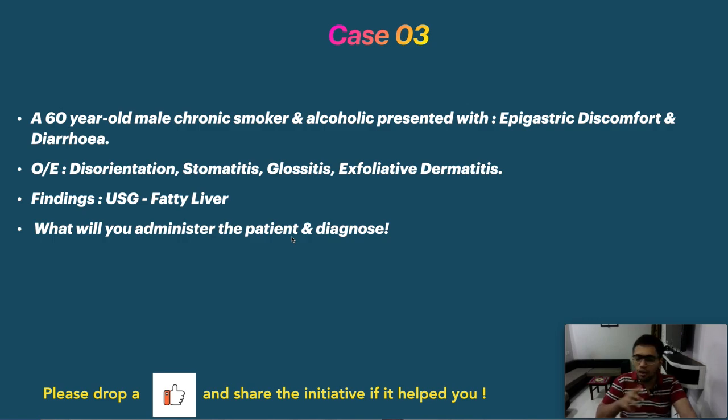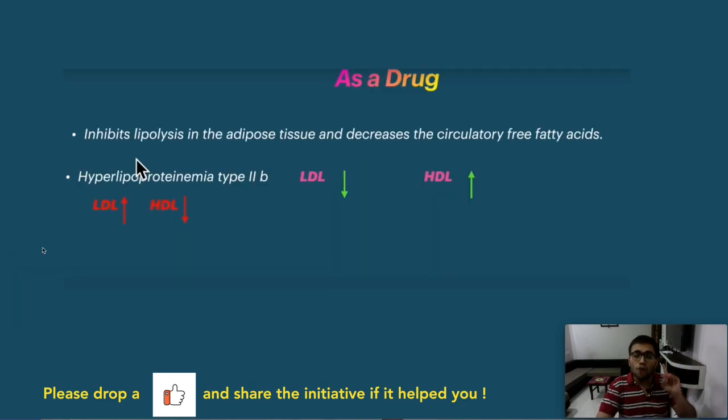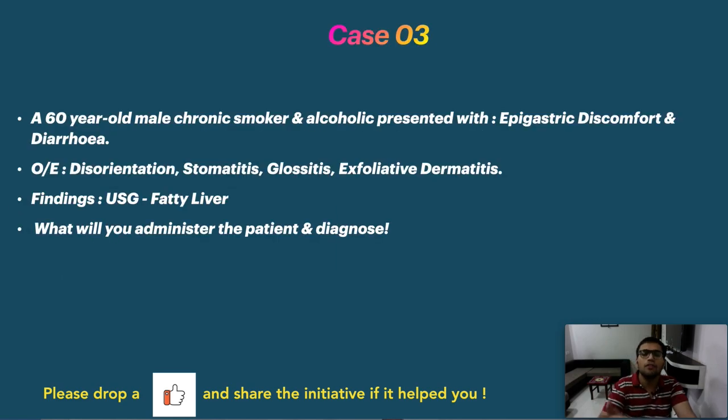So sir, how will it prevent fatty liver? I don't know what fatty liver is at this stage, but I need to, as a doctor, prevent that thing. So I have already told you that as a drug, niacin or nicotinamide will inhibit lipolysis, and all of this will basically lead to a fall in your LDL, bad cholesterol, and an increase in HDL. So this is how you will clinch the diagnosis. You will prevent the patient from worsening and the patient will say thank you to you.